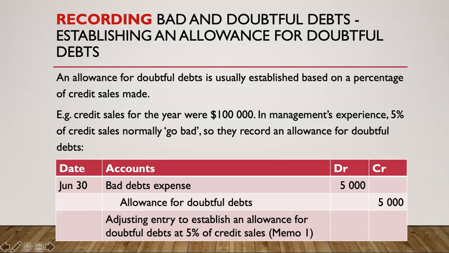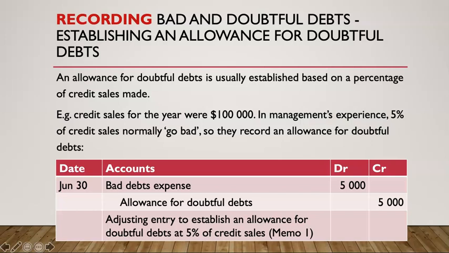The bad debt expense is a debit because an expense increases our debits. An allowance for doubtful debts is a negative asset. We are reducing our assets, and going down is a credit. Some sort of narration, such as adjusting entry to establish an allowance for doubtful debts, is perfectly acceptable.